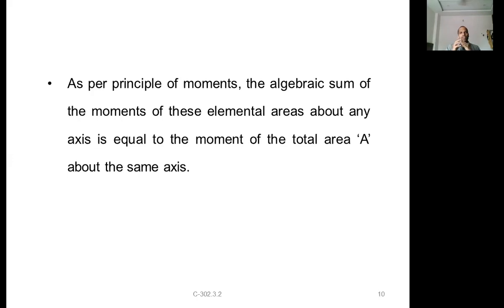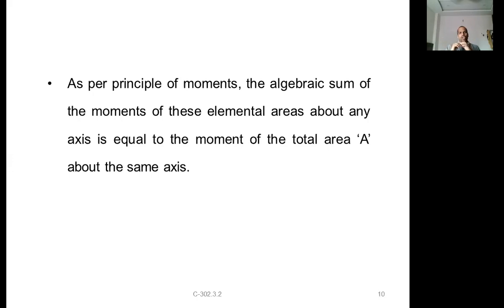So moment is equal to force into perpendicular distance. Similarly, instead of force, you have to use the area. Let us say dA1, the first small area. The moment of area dA1 is force, that is area, into perpendicular distance. If you are calculating about the x-axis, it is dA1 into x1. That is the moment of the area about the axis.